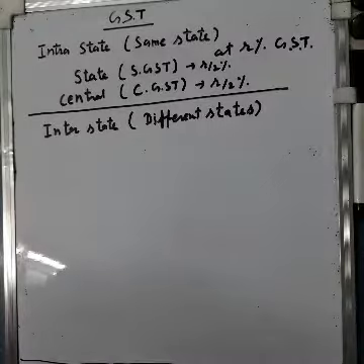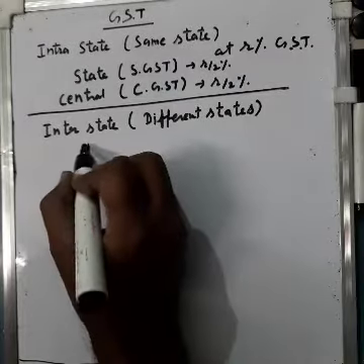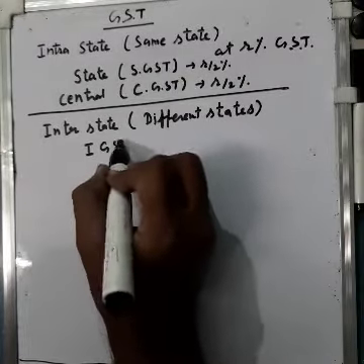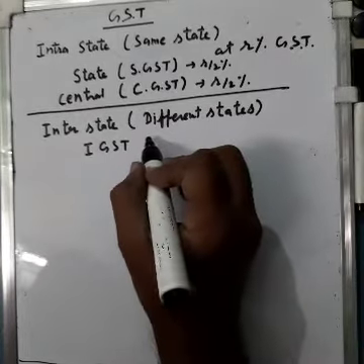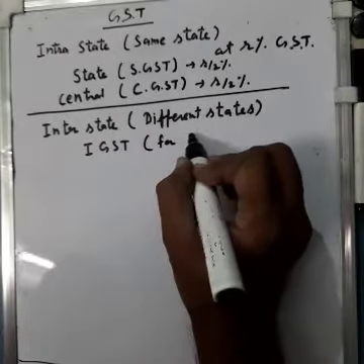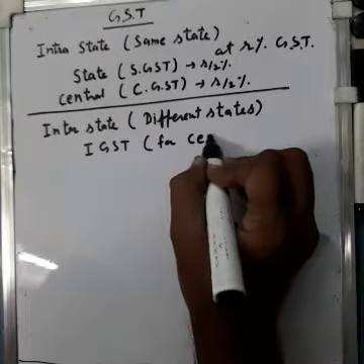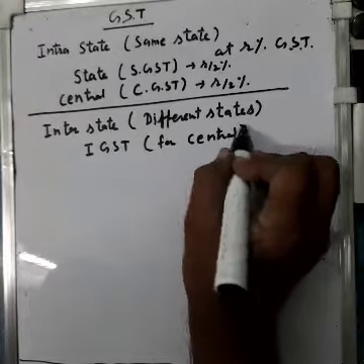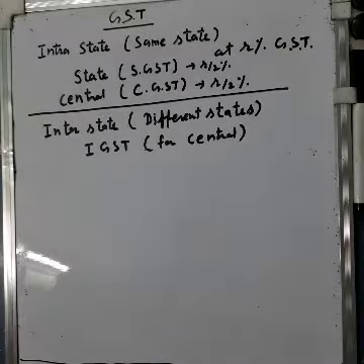In that case, we find only integrated GST, IGST, for central government only. Okay? It goes for the central government. So this you have understood, I think.